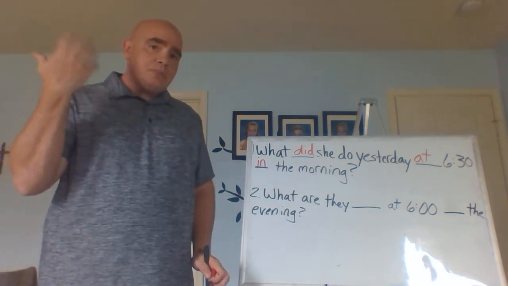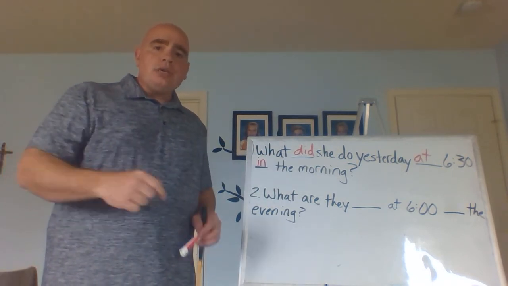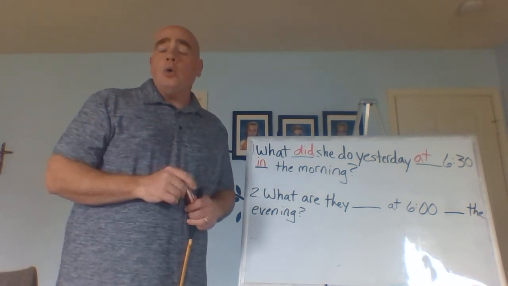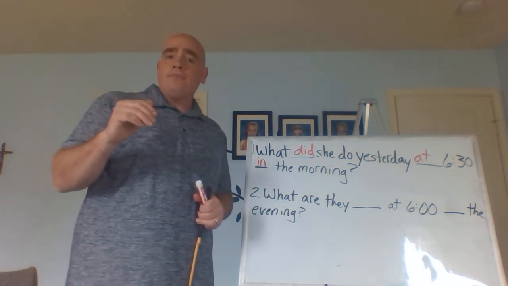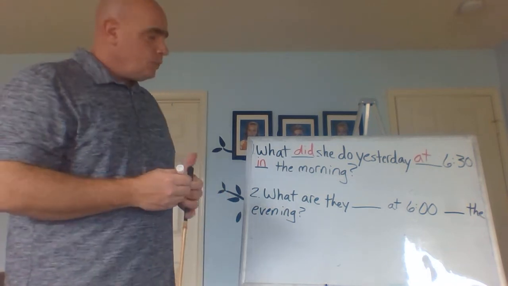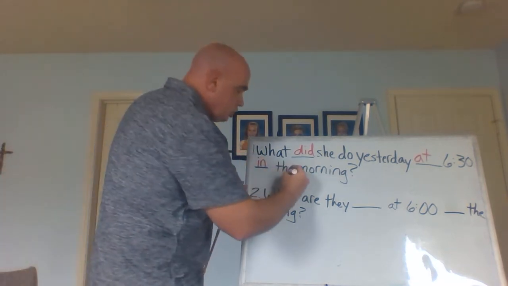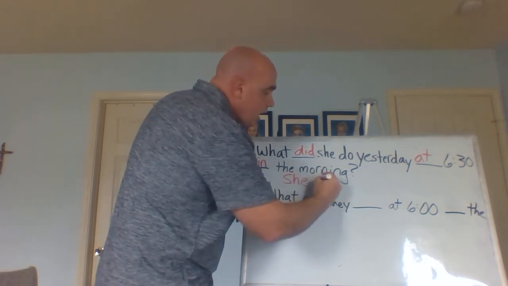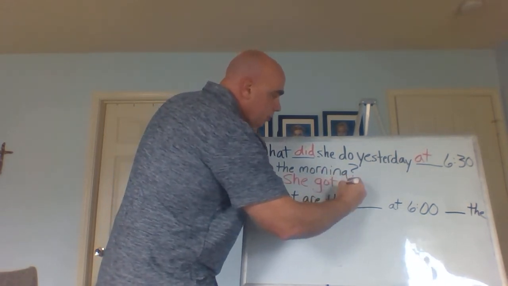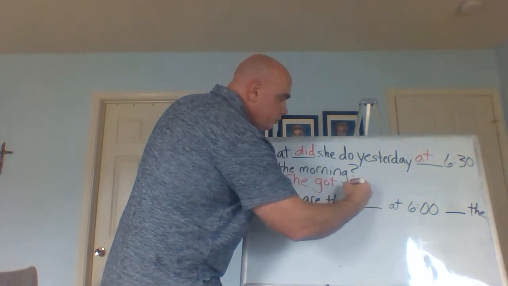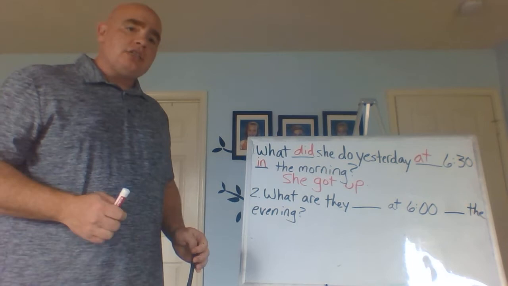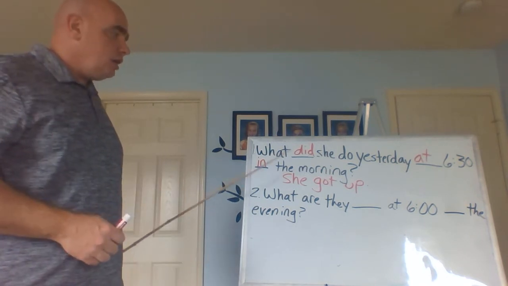And did is past. So in the book it says get up, but do we want to say get? No, because get, present, but we want past. So we want to say she, what? Got up. So, what did she do yesterday at 6:30 in the morning? She got up.